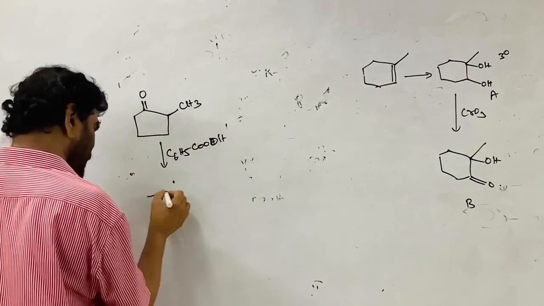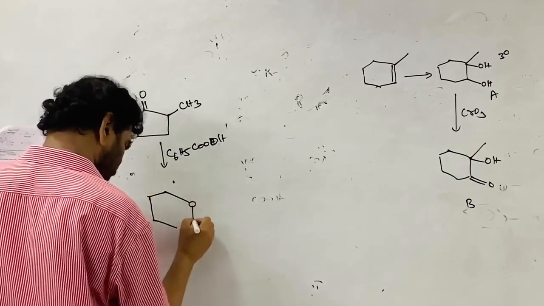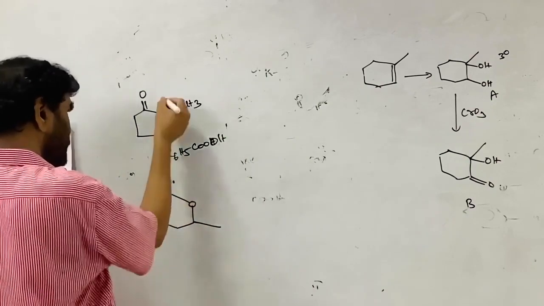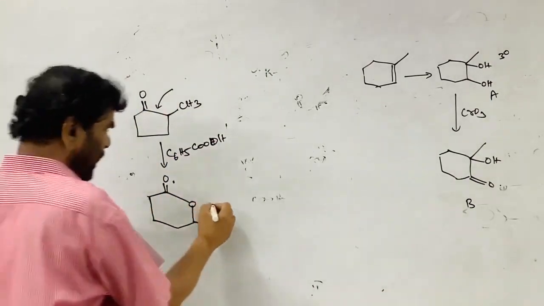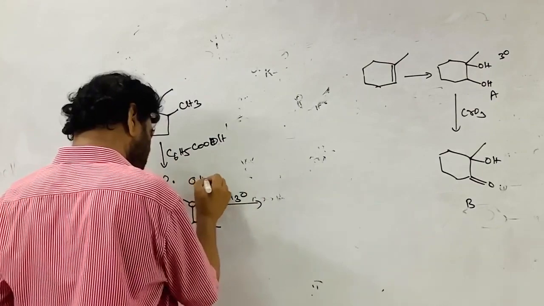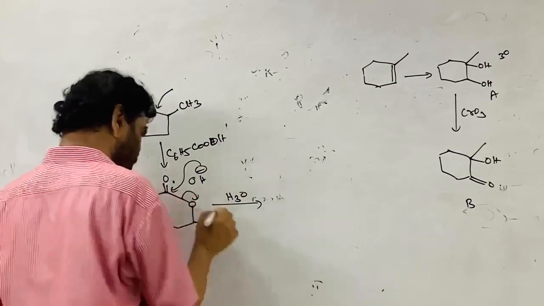This is converted to the 6-member ring. The insertion takes place from this side. On hydrolysis, OH minus or water is attacking here, SN acyl reaction, coming back, this comes out.